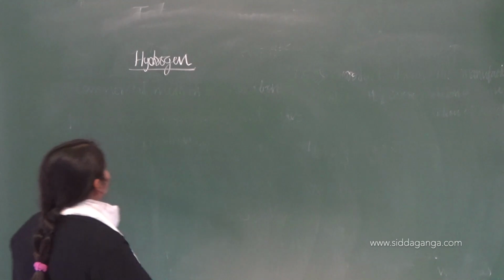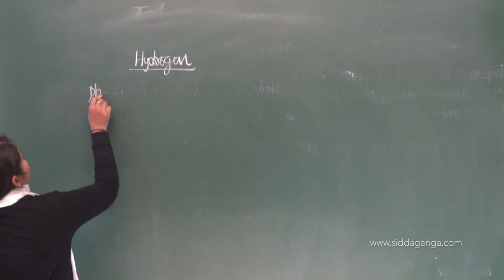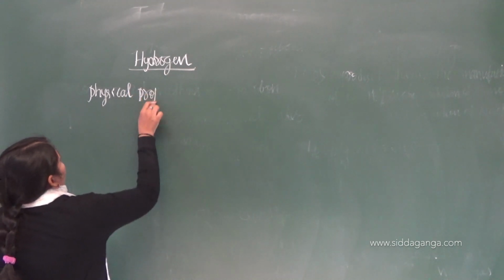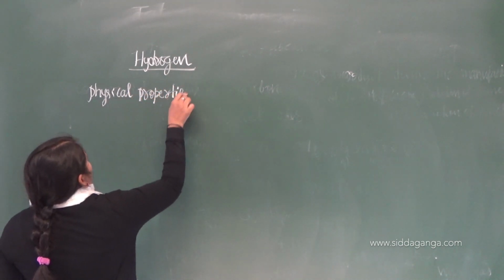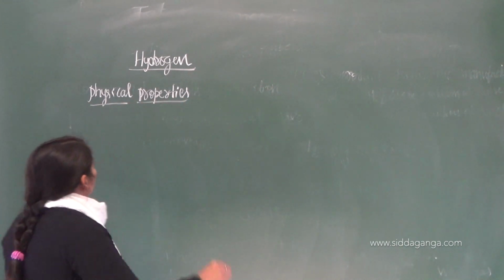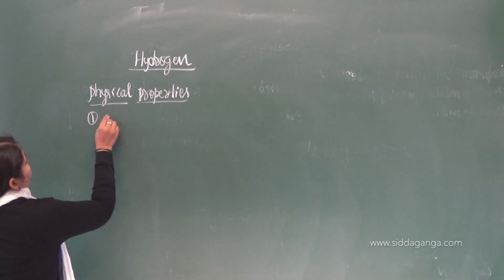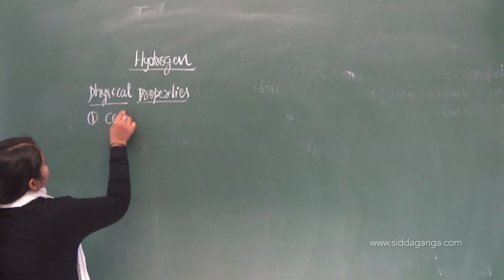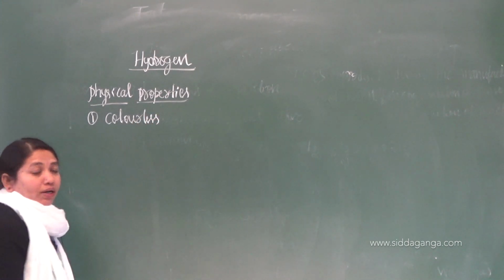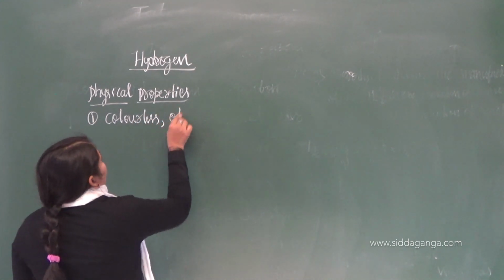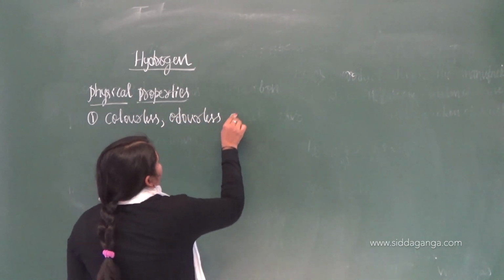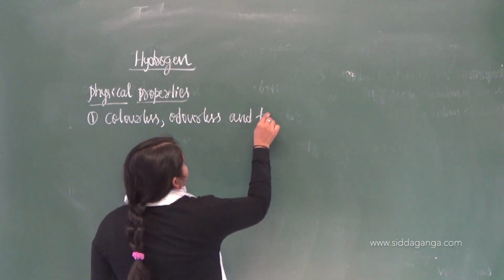Okay, let us discuss now the physical properties of hydrogen, one by one. The first one: hydrogen gas is colorless. It has no color, just like water. Colorless, then odorless and tasteless.